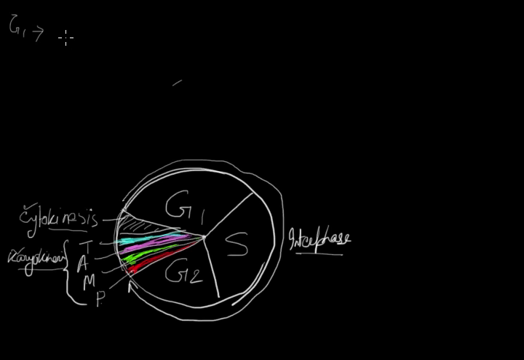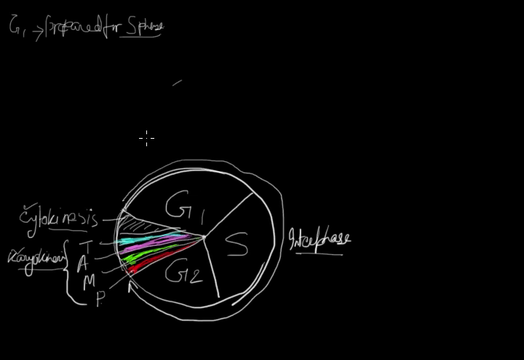First of all, the cell is prepared for S phase. And S phase involves DNA replication. And DNA replication, we know, requires a number of enzymes, like topoisomerase, like helicase, or some different types of enzymes required during DNA replication.